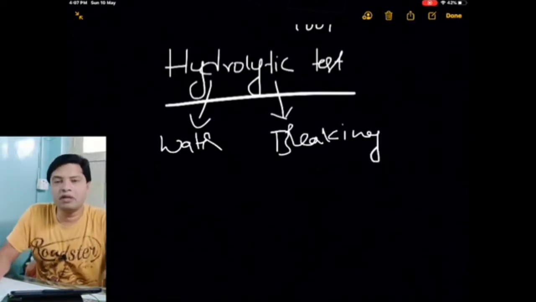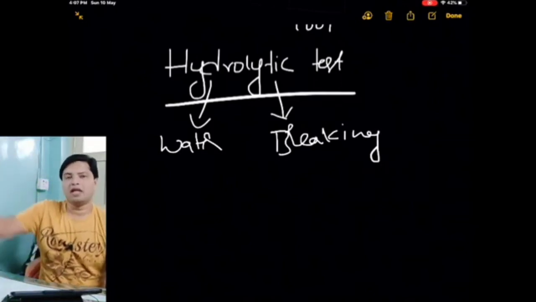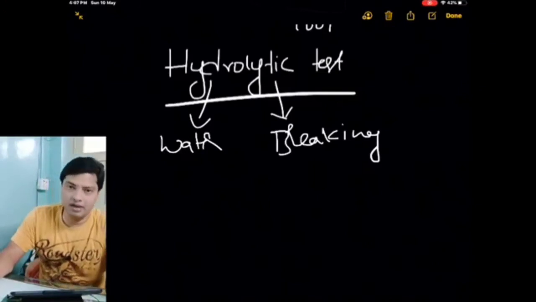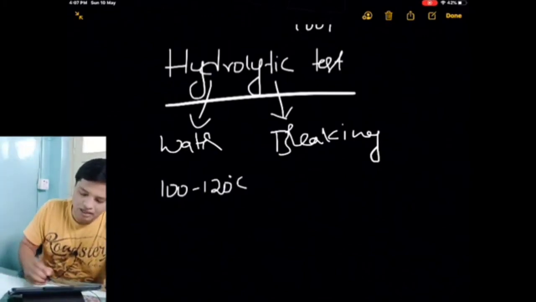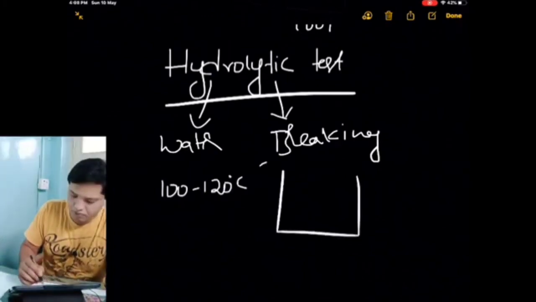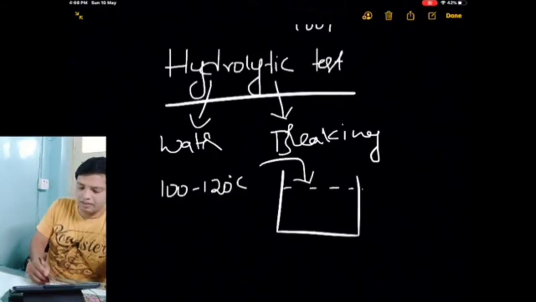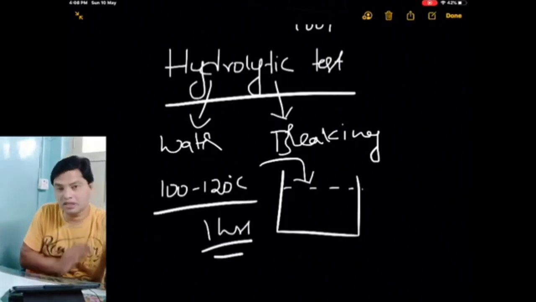So we keep the water inside the beaker for a longer time than in the test we have done previously, at a prescribed temperature, let's say 100 to 120 degrees. You take a beaker and pour water in it up to 90%. Keep the temperature at 100 to 120 degrees for 1 hour.